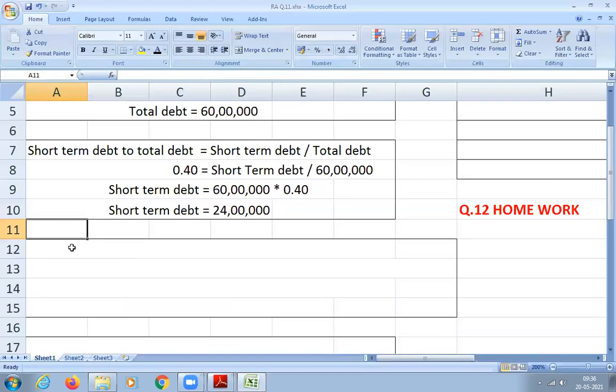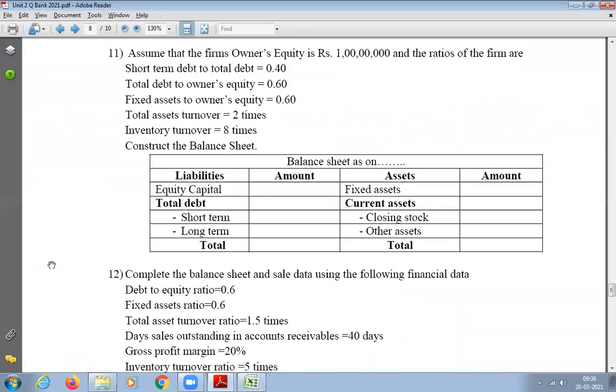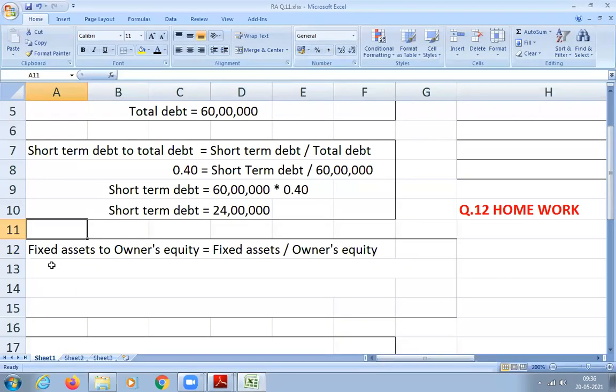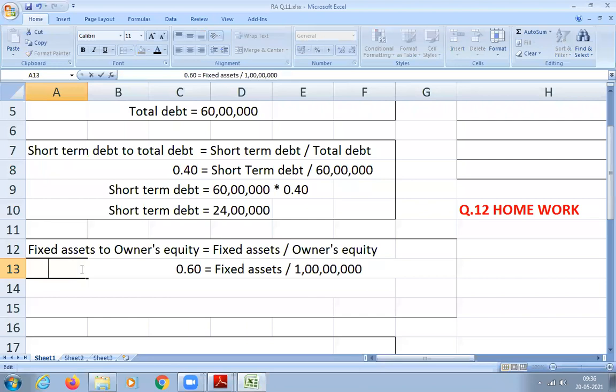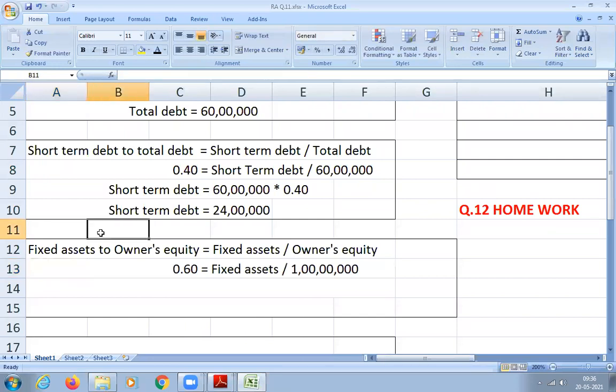So substitute now. Fixed asset to owner's equity is equal to fixed asset divided by owner's equity, and the ratio is 0.60. So 0.60 is equal to fixed asset divided by owner's equity, 1 crore.